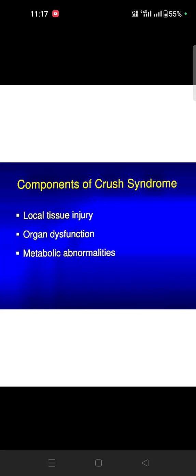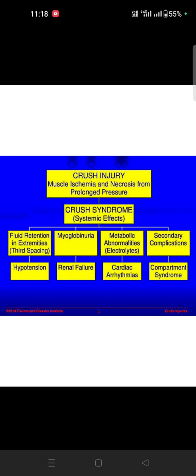Okay. The components of crush syndrome are local tissue injury, organ dysfunction, and metabolic abnormalities. When the injury happens, that area becomes ischemic. Due to pain and poor blood supply, necrosis will happen. Necrosis from prolonged pressure means crush syndrome will come.